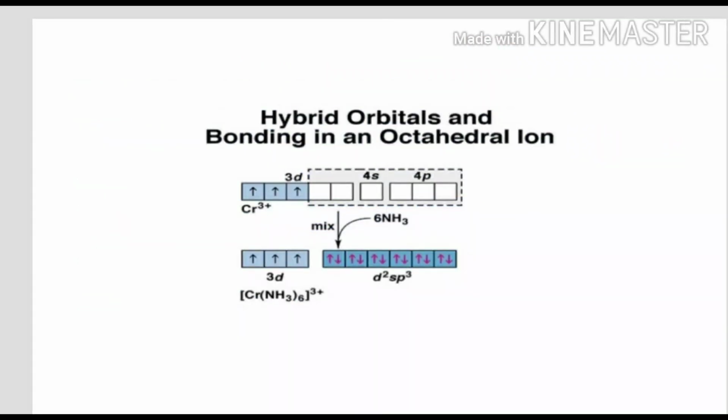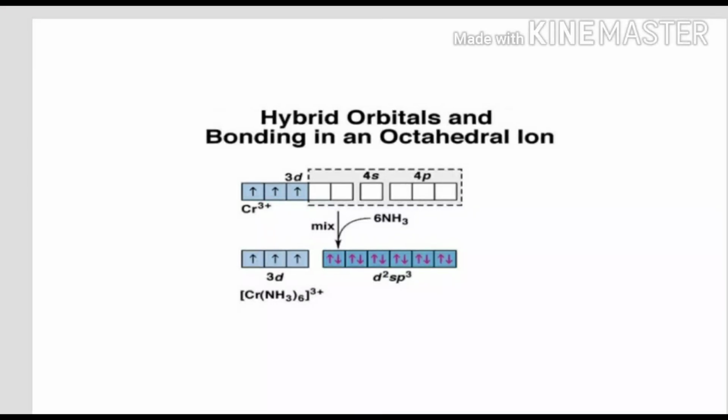Now see one example of how an octahedral ion is formed according to valence bond theory. How is the hybridization taking place here? You see a complex of chromium with ammine ligands. How is this hexaammine chromium 3 ion formed? First, chromium 3 plus is in d3 configuration. There are 3 electrons present in the d orbitals. There are a total of 5 d orbitals, and 3 orbitals are occupied by 1 electron each, and 2 orbitals are empty.